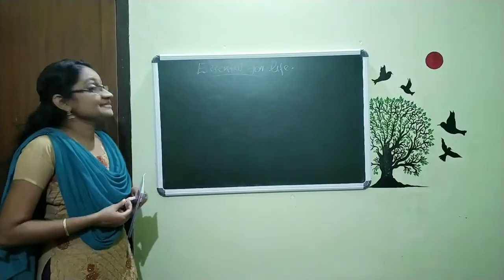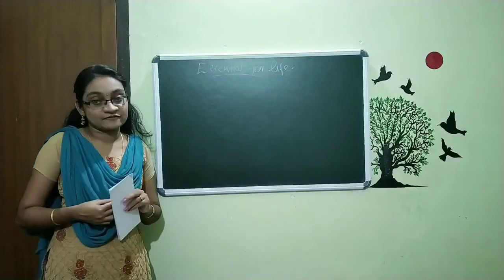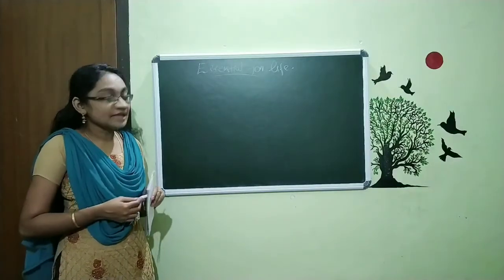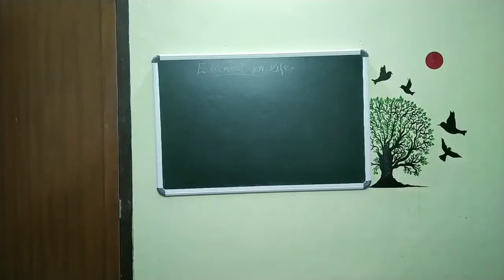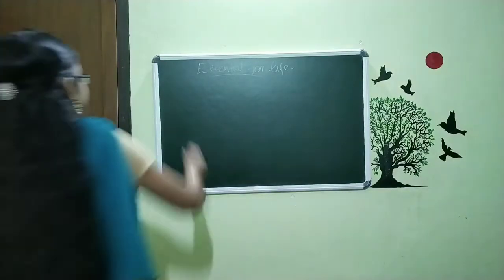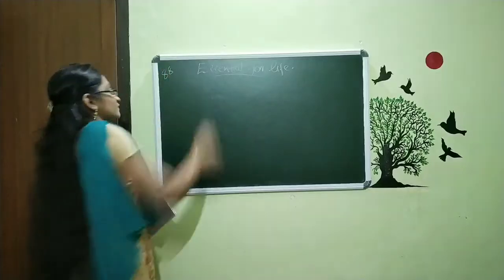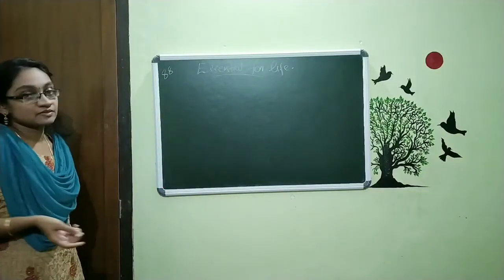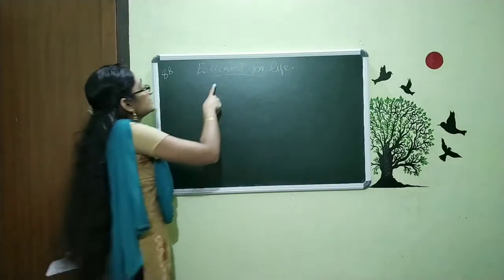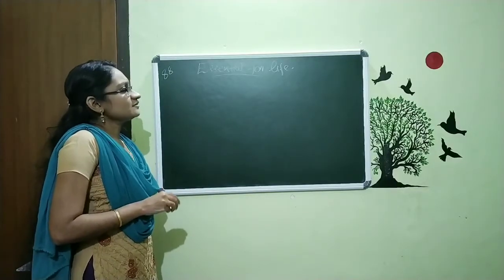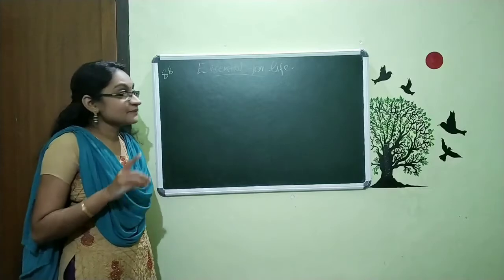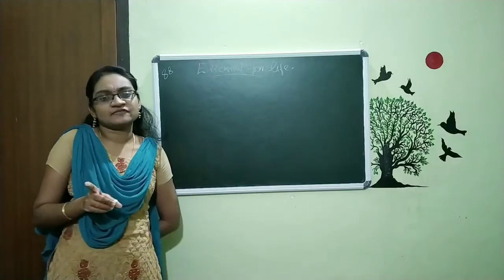Our chapter name is Essentials for Life. This is a new chapter that you can see in your textbook on page number 88. In the last class we concluded our old chapter. So this is one simple chapter and we are discussing some essential things in our life.